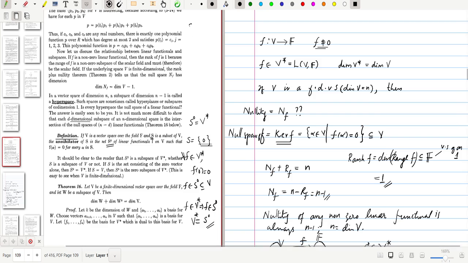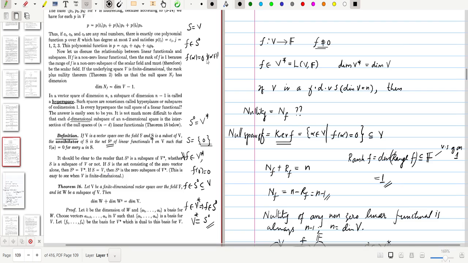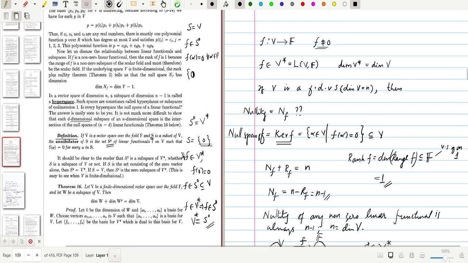Now we consider S equal to V. In order for f to be an element of S naught, f should satisfy f of alpha equal to 0 for all alpha belonging to V. The only function which satisfies this is the zero functional, so S naught is a trivial subspace containing only the zero functional, which I'll write as a bold 0.